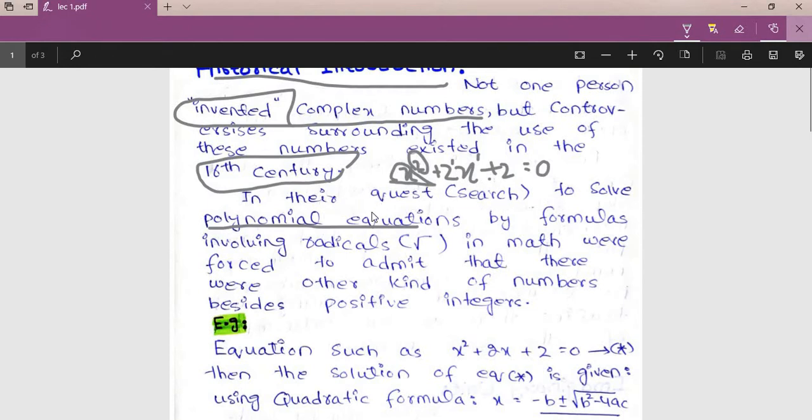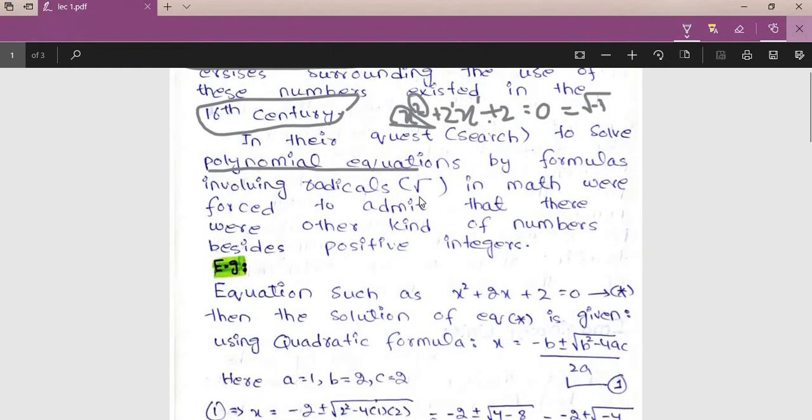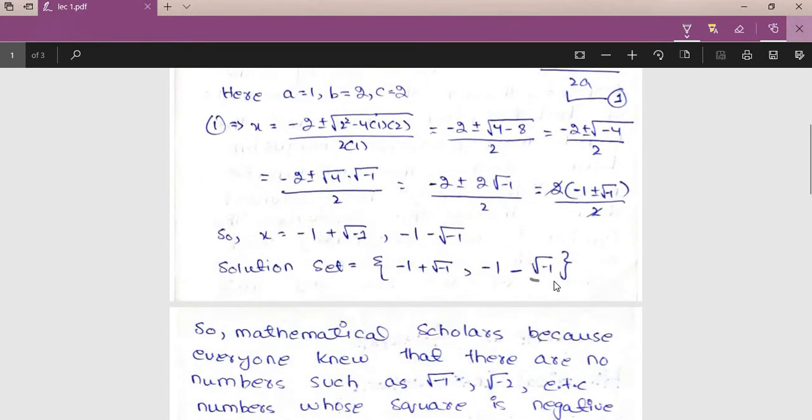So in their search to solve polynomial equations, we have a lot of polynomial equations whose answers contain the term square root of minus 1. In their quest to solve polynomial equations by formulas involving radicals, meaning the square root symbol, mathematicians were forced to admit that there were other kinds of numbers besides positive integers. Because if you solve this polynomial equation, in the answer we get square root of minus 1.